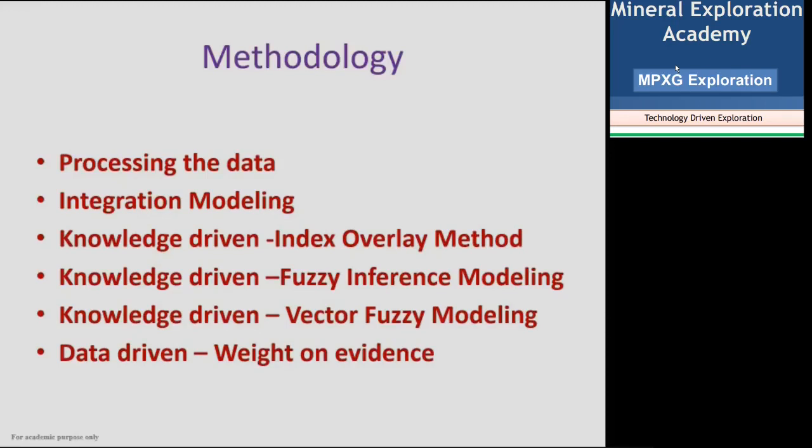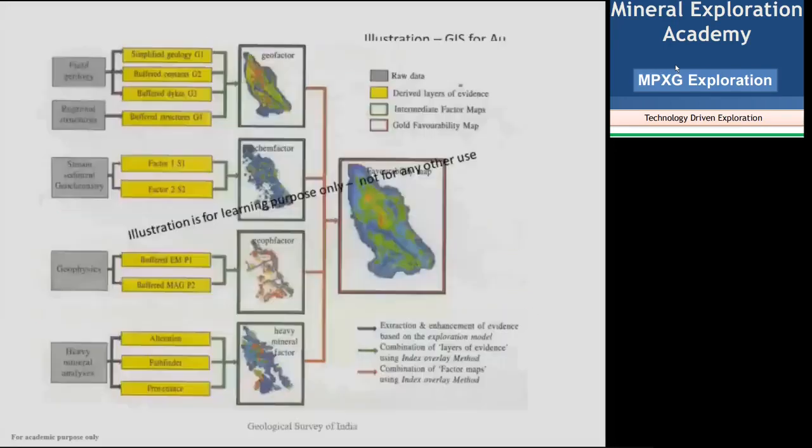You are doing the work based on your already available knowledge. What is data driven? You have some knowledge, but you have a lot of data. These data are to be put into interpretation for delineating a detailed zone for further exploration. That is data driven modeling.